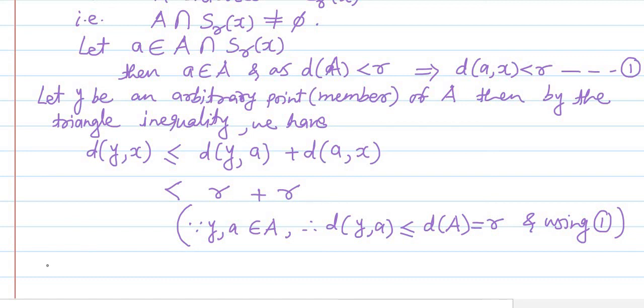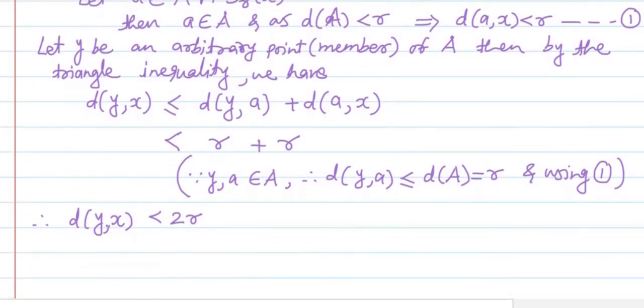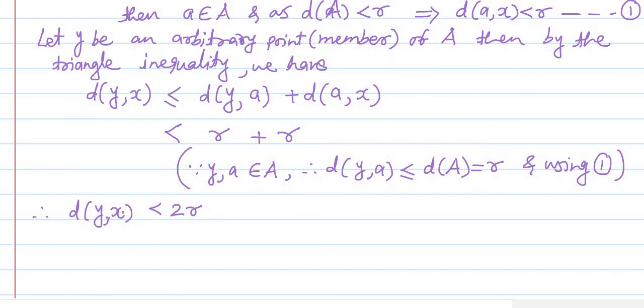So what we have obtained: the distance between Y and X is less than R plus R, and R plus R means 2R. So the distance between Y and X is less than 2R. This means that if we consider an open sphere centered at X with radius 2R, then Y lies in that open sphere. So Y belongs to the open sphere with radius 2R centered at X.